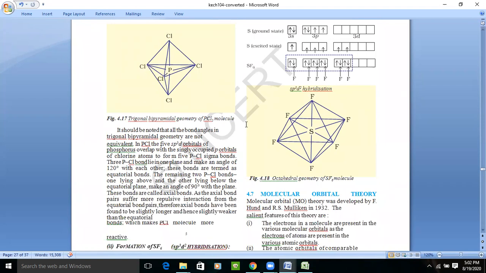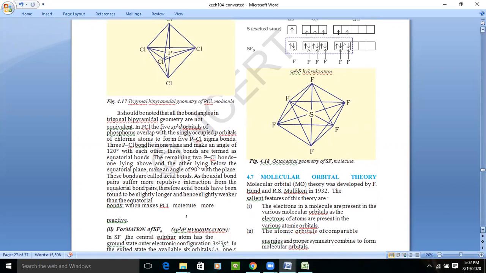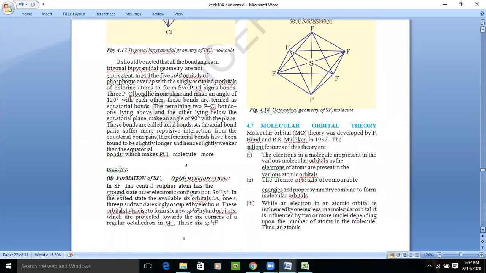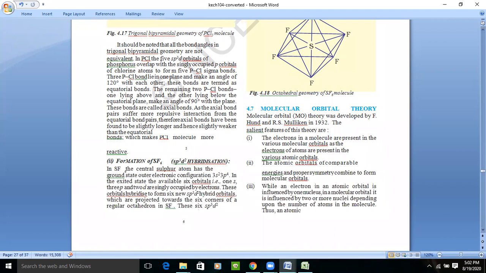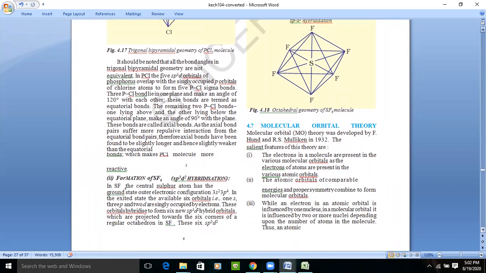So by knowing the hybridization, we can easily tell the geometry of the molecule, right? The same goes for other examples with different participating shells.